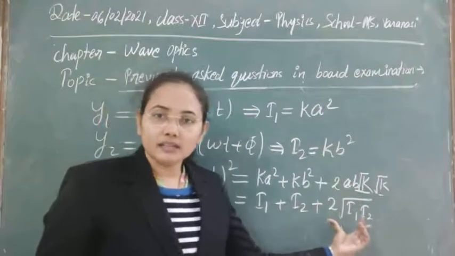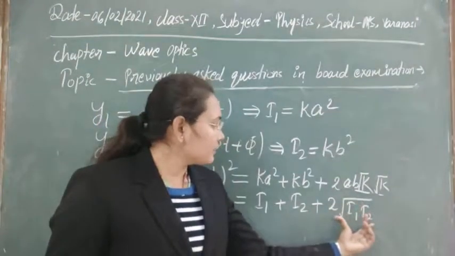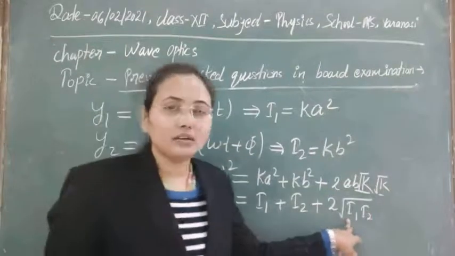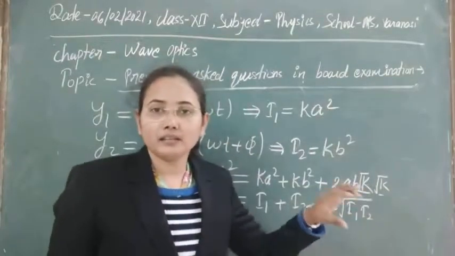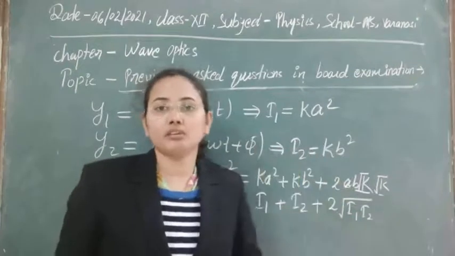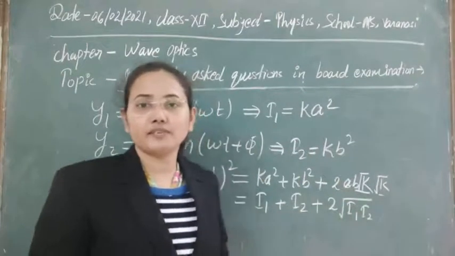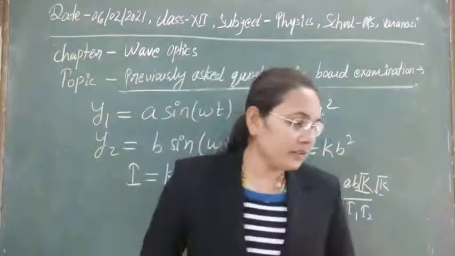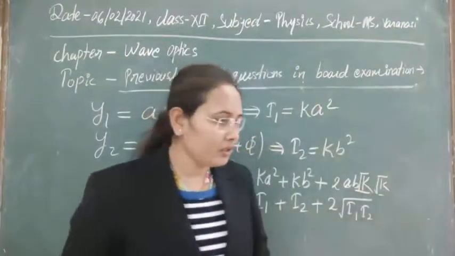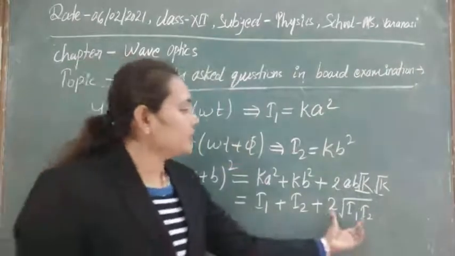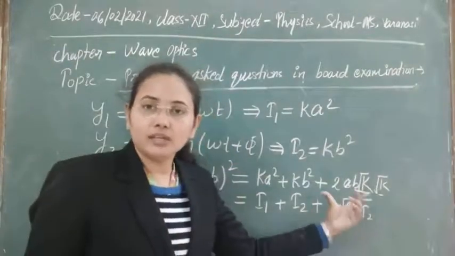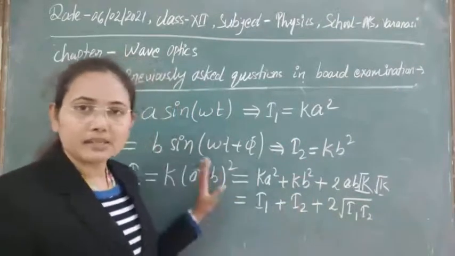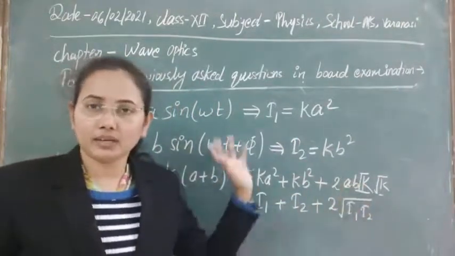Here we are getting an additional term, root I1 I2. This term is obtained due to the constant phase difference between the two light waves. This term is known as the interfering term, and it arises only when we have coherent sources. For simplicity, I have just taken this concept so that you can understand it.